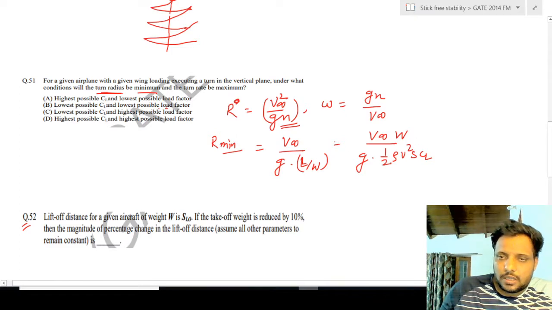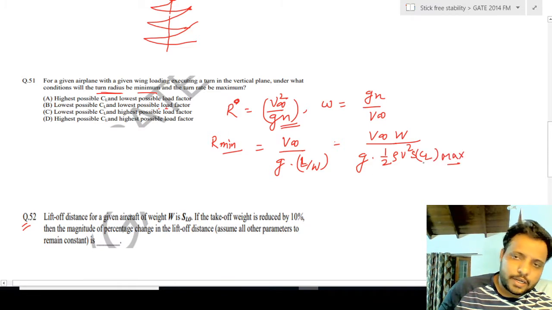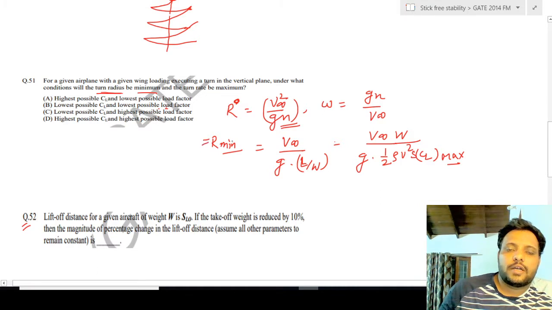So from here what I can say is that the turn radius R will be minimum when this will be maximum, because this is in the denominator and the highest value of CL max will give the value of R minimum. So that is why we need the highest possible CL, which is available in two options, A and D. So B and C are eliminated.